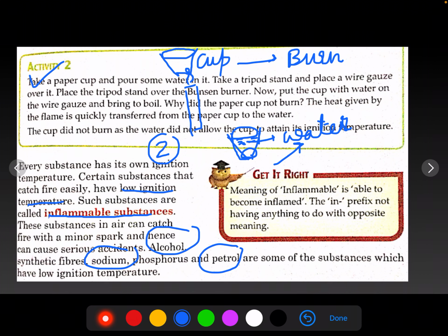Okay, understood? Okay, what is inflammable substance? That is a substance that catches fire very easily and it has a low ignition temperature.